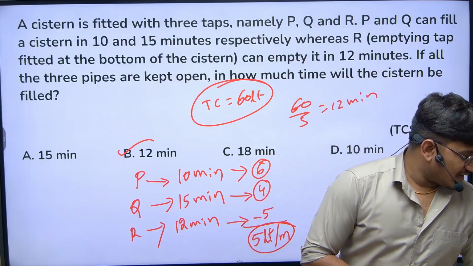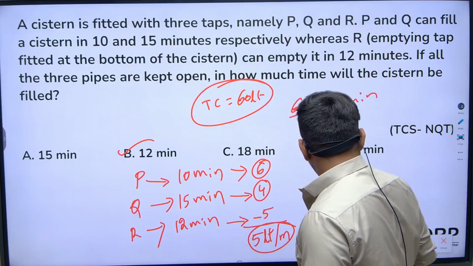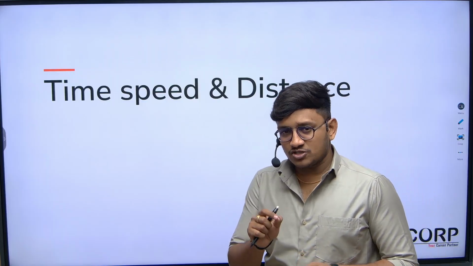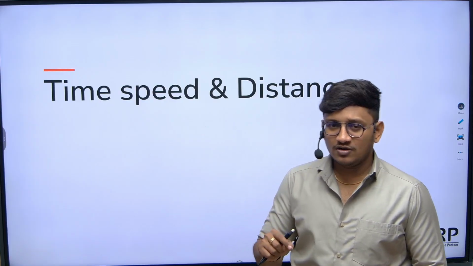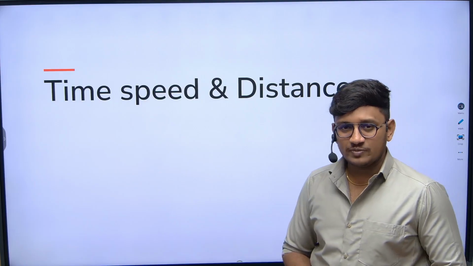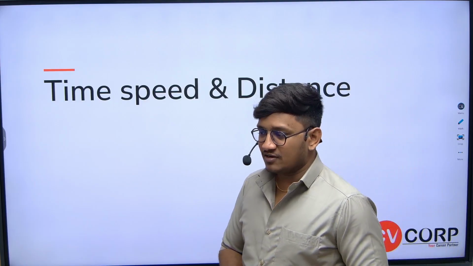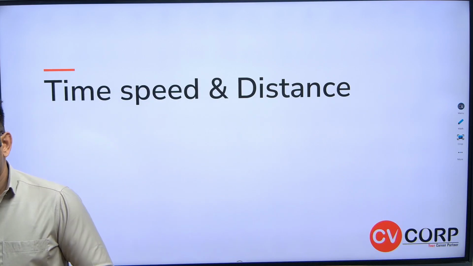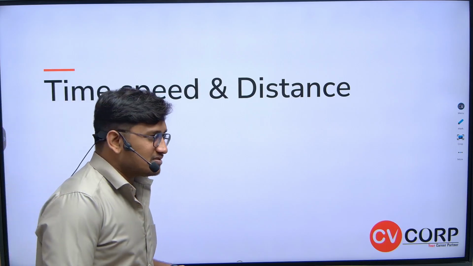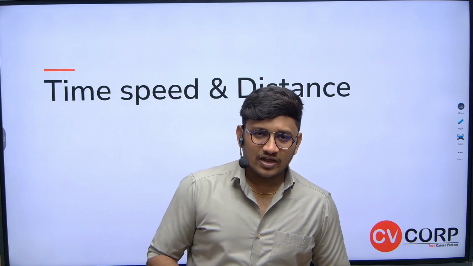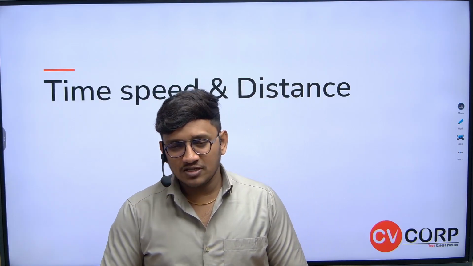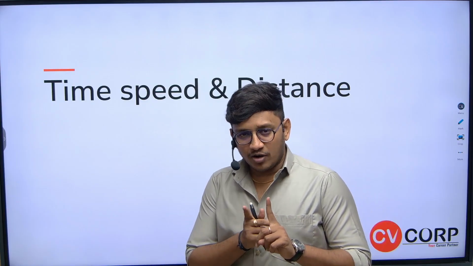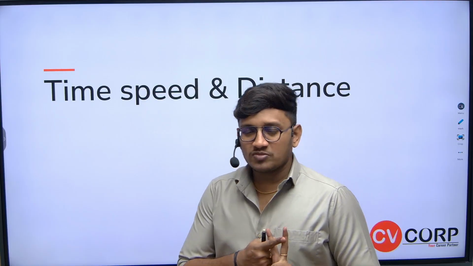Next we'll go with time, speed and distance. I'll just tell you a small concept, and after that we'll try to solve questions which were asked in the previous TCS NQT exams from the concept of time, speed and distance. Majority of the times when I observe the questions from time, speed, distance, they are based on two categories. One is problems on trains, the next one is problems on boats and streams.